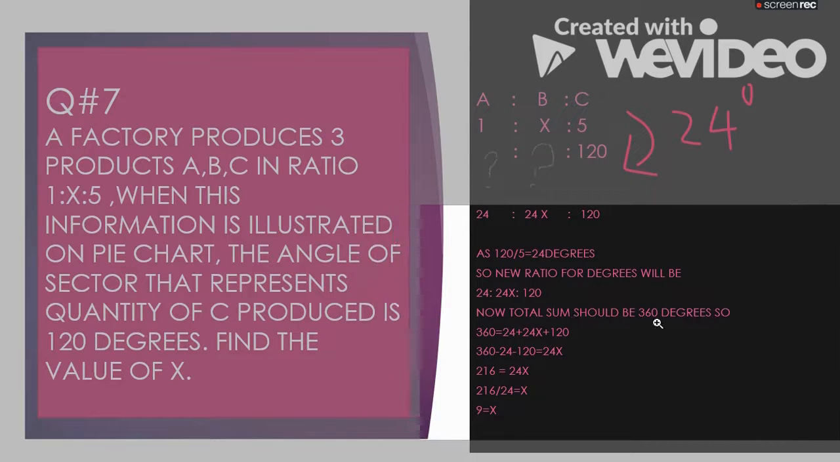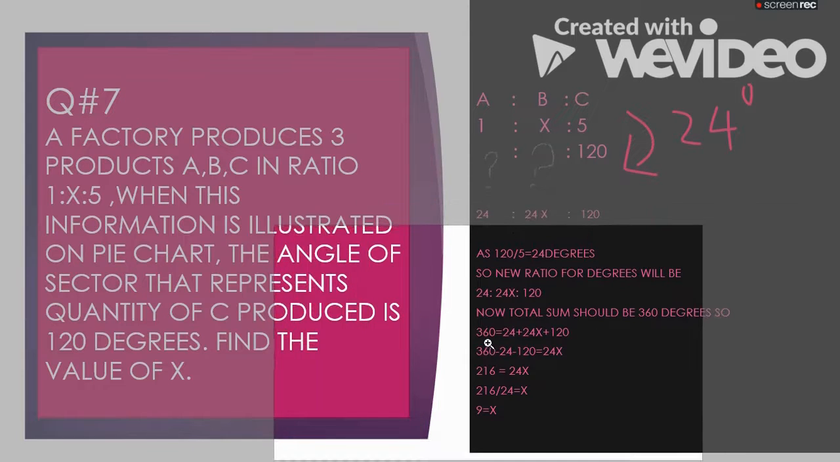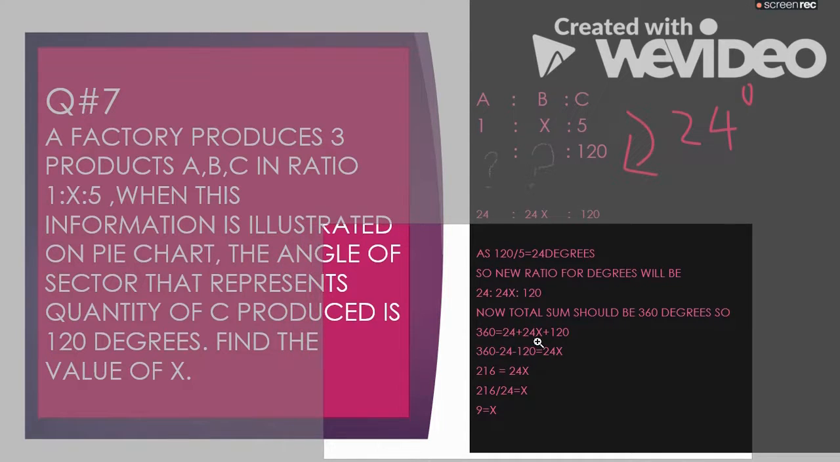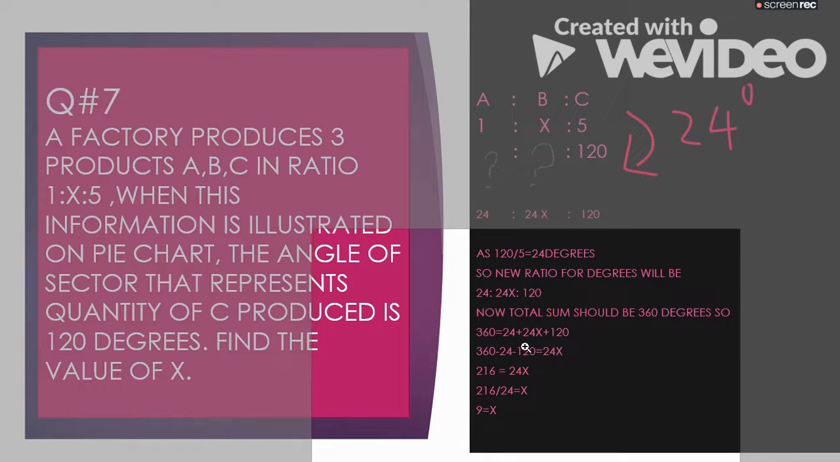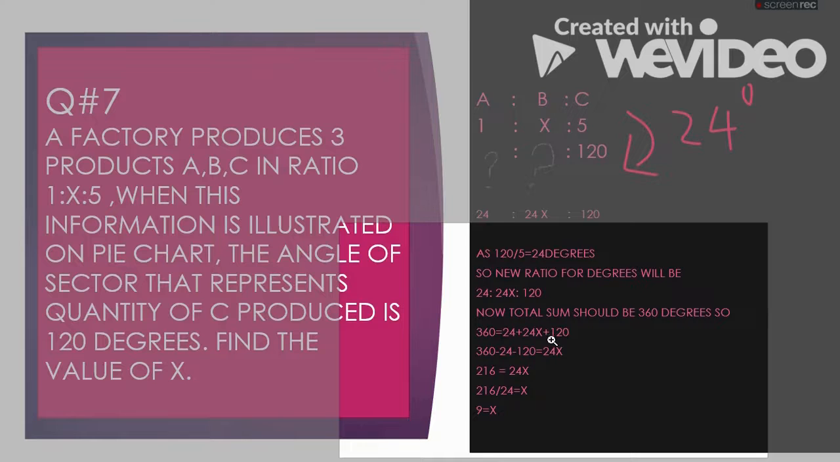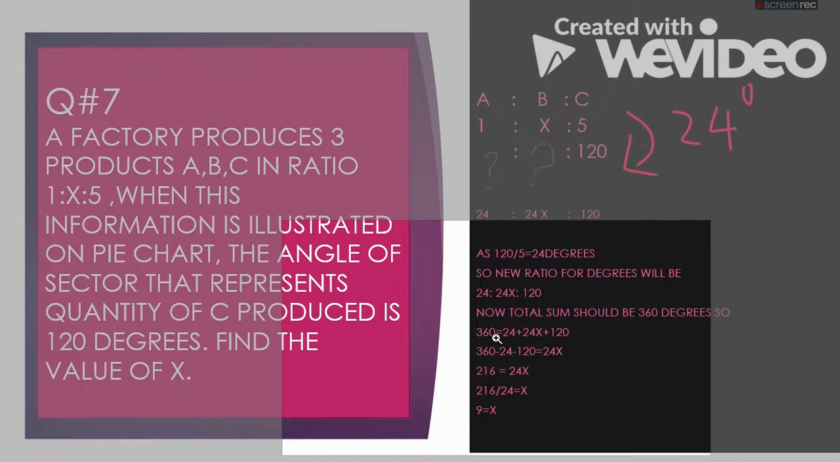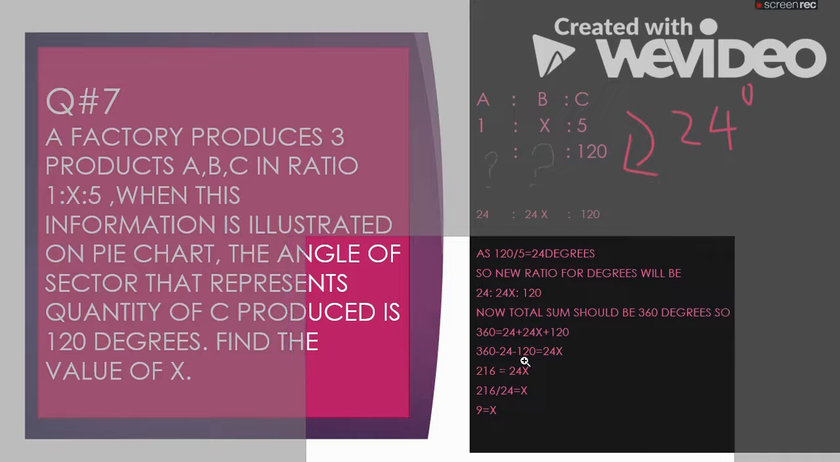Now the total sum should be 360 degrees. As I told you, on a pie chart the sum of all angles is equal to 360 degrees. So that's why we will write an equation: 360 degrees is equal to 24 plus 24 times x plus 120. For solving an equation, we know that putting the variable on one side, we will bring the other values on the other side, and we will subtract them from 360 degrees. The answer will come 216 is equal to 24 times x.